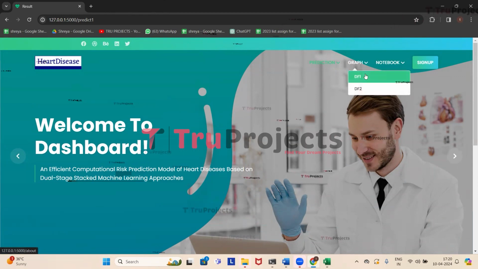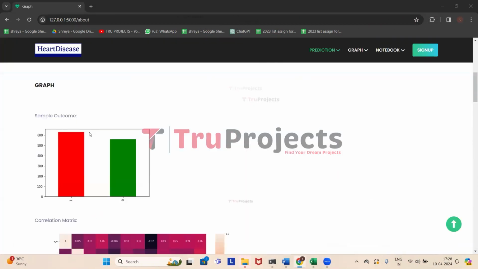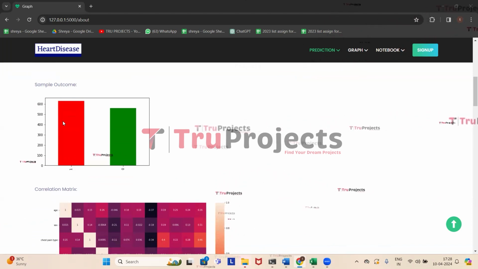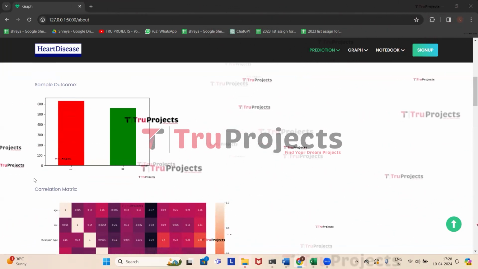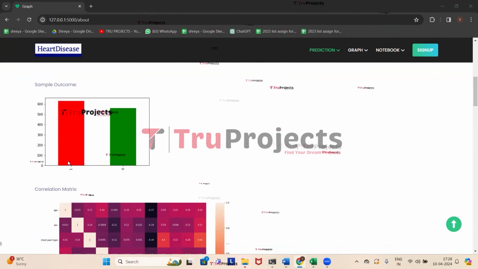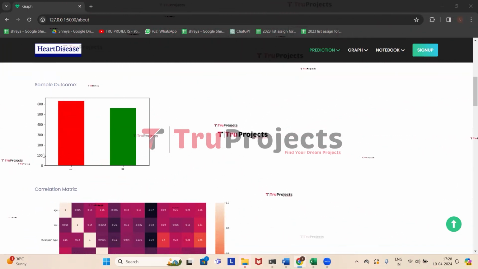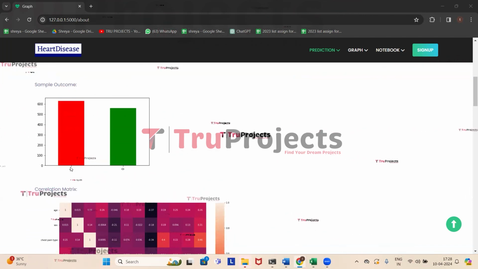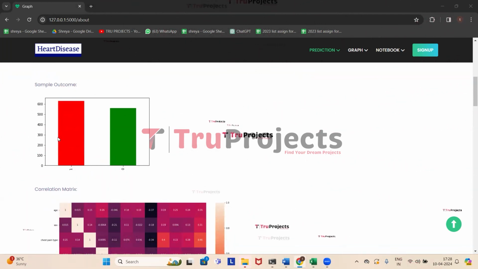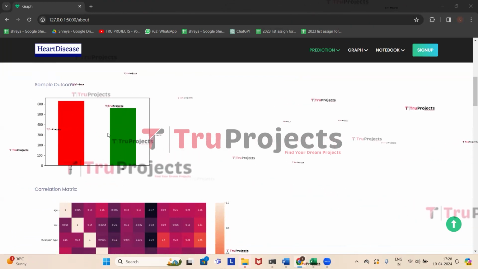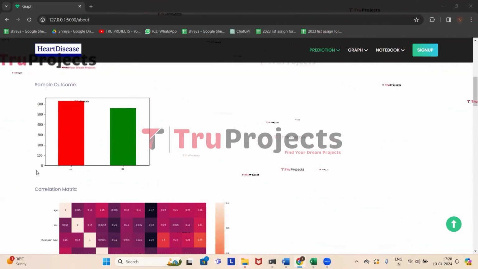So we will see the first data set, which is DF1. The first graph which we have is the sample outcome graph, which shows the distribution of all the classes in the data set. Here on the x-axis, we have class labels which are 0 and 1, and on the y-axis, we have the count of each class label. Here, 1, which is in red color, represents the count of all the heart disease cases, and 0, which is in green color, represents no heart disease cases. So from the graph, you can observe that there are more heart disease cases.